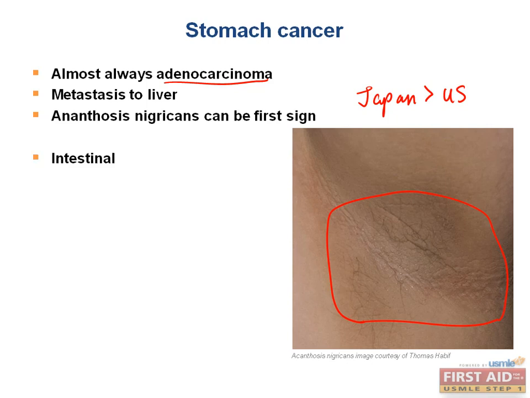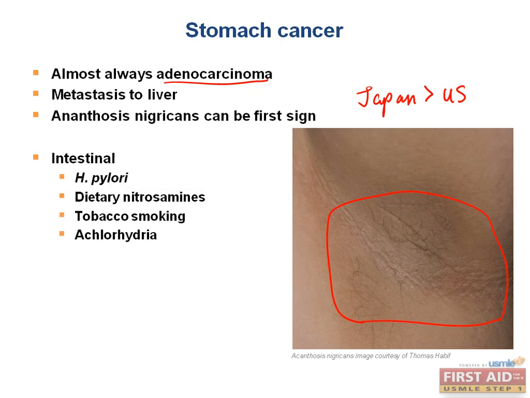There are two types of stomach cancer. The first, the intestinal type, is thought to be a result of metaplasia of gastric mucosal cells to resemble intestinal cells. It usually appears as an ulcer with raised margins and is commonly located on the lesser curvature. What is the intestinal type usually associated with? It is associated with H. pylori infection, ingesting nitrosamines found in smoked foods, achlorhydria, chronic gastritis, and type A blood, as well as smoking.